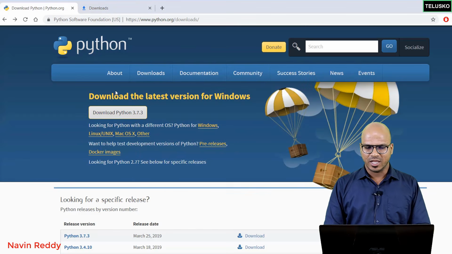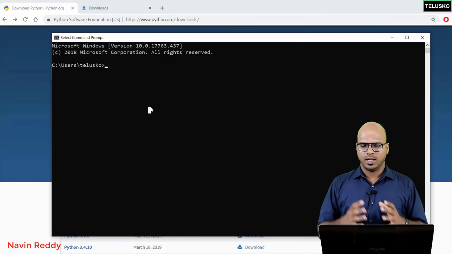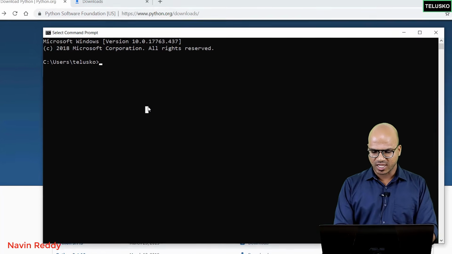Click on close. Now, once you have your Python installed, how do you verify it? The best way, open CMD, and that's your CMD prompt here. Okay, so here we have to check for the Python version.